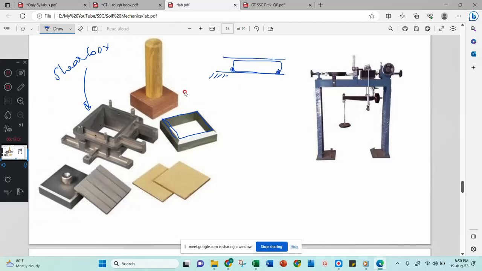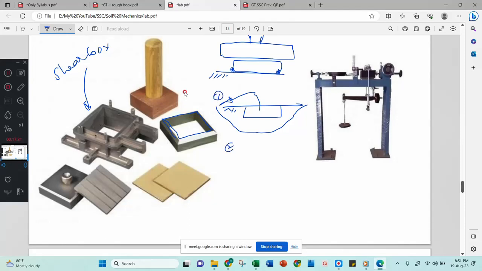Then we will hit it inside using some hammer or compressor. A small square box will go inside the soil. Then we will excavate the surrounding soil and bring this back to the laboratory. This is one way of getting the soil sample.